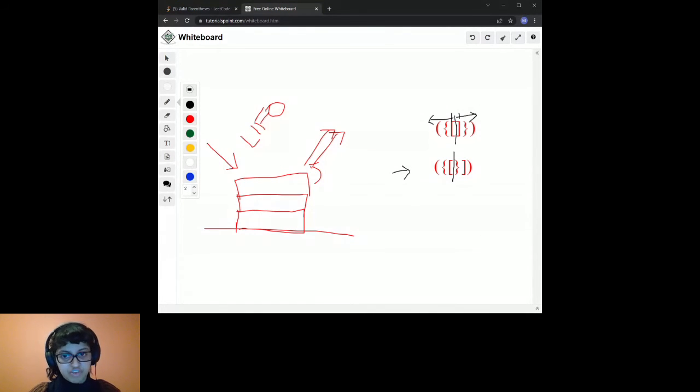So for example, let me start. So I have an opening bracket here. I'm going to put it onto my stack. I have another opening bracket, I'm going to put it onto my stack, right? I have another opening bracket, and I'm going to put it onto my stack. Now that I encounter a closing bracket, I can pull this one right off and compare it. Does this opening bracket match this closing bracket?